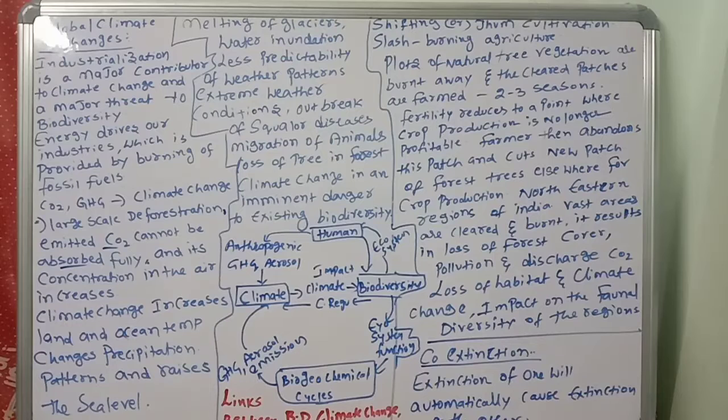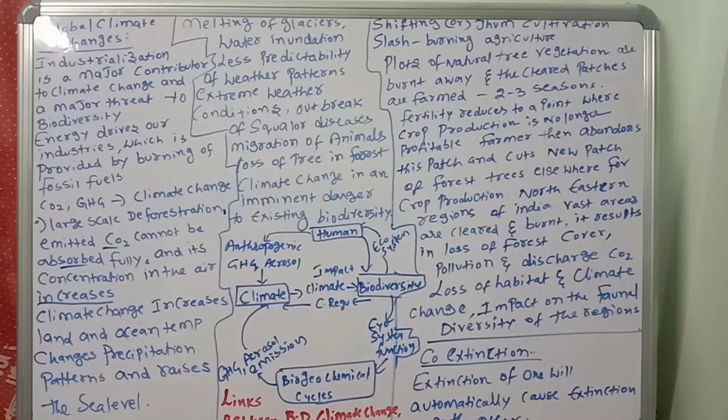You know very well, the photosynthesis process. Carbon dioxide is a major raw material. But here trees are not there, forests are not there, deforestation is going on, so where will the absorption of carbon dioxide take place? So there is less absorption or no absorption of carbon dioxide when the deforestation is large scale. When there is no carbon dioxide absorption, automatically the concentration of carbon dioxide in the air will increase. This is a point you should remember.